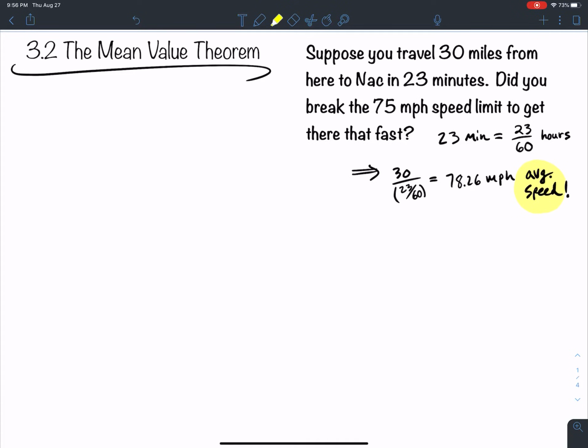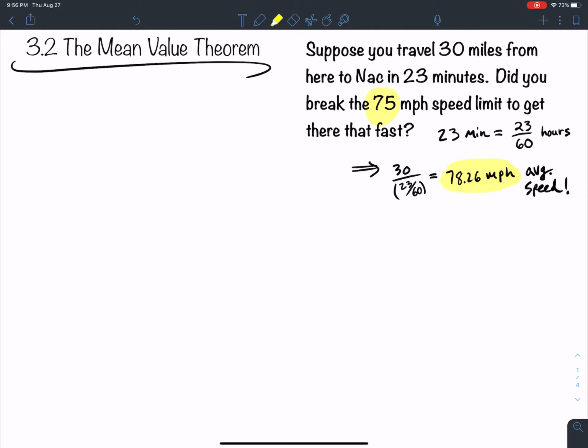Now, miles per hour here was calculated through averaging. The average speed that we traveled from Lufkin to Nacogdoches, at 30 miles, it took us 23 minutes. The average speed was 78 miles per hour. So the question is, did we break the 75 mile per hour speed limit? I think common sense would tell us if we traveled an average of 78 miles per hour, then yeah, we definitely, at some point, were going faster than the 75 mile per hour speed limit, okay?